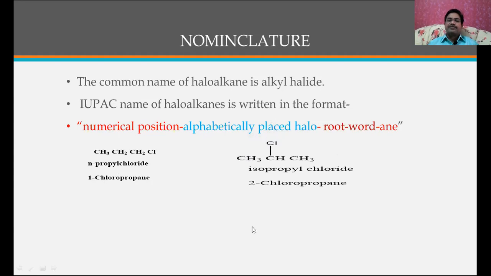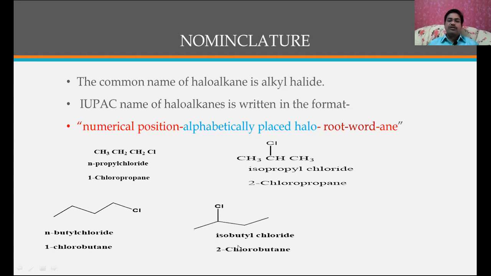Next, let us see another one. The common name is isopropyl chloride, because here this position is called the iso position and this is called the isopropyl group. Now the IUPAC name: the numerical position is 2, the alphabetically placed halo here is chloro, the root word is prop, and ane is added. Similarly, this is 1, 2, 3, 4, and that's why it is called N-butyl chloride, or otherwise it is called 1-chlorobutane.